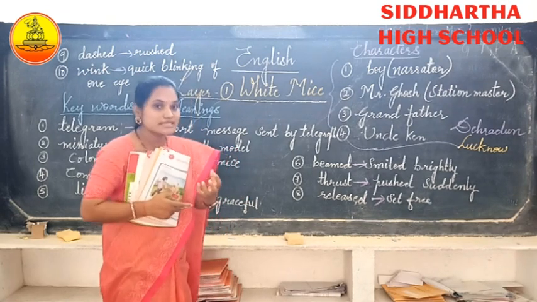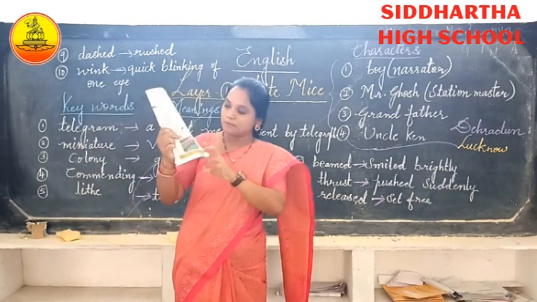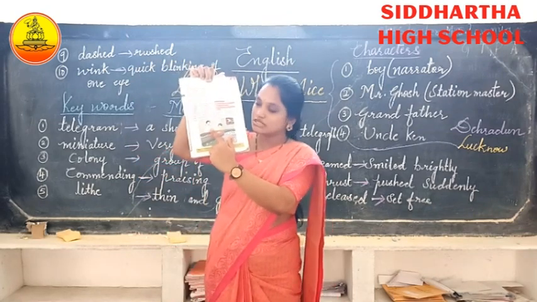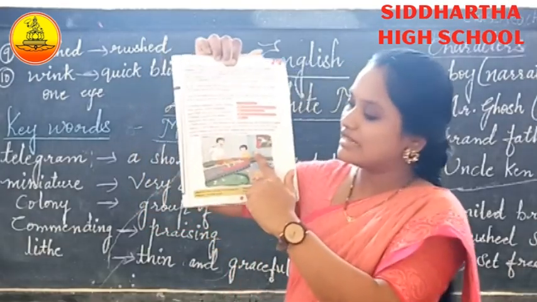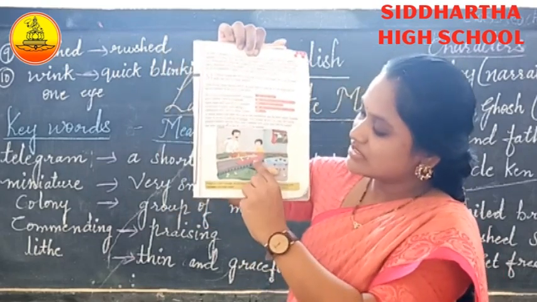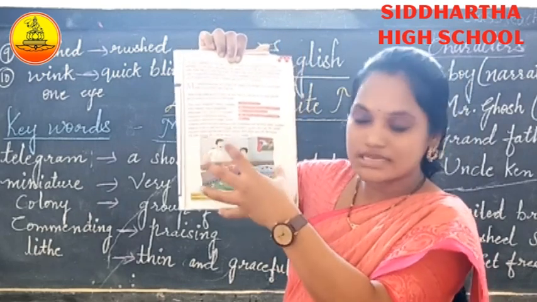What are the things you can see? I can show you the picture, children. You can see it in the textbook. Here is Mr. Ghosh, and here is the boy, the narrator, and we can see the mini railway track, the mini railway station. And what are the things it consists of?